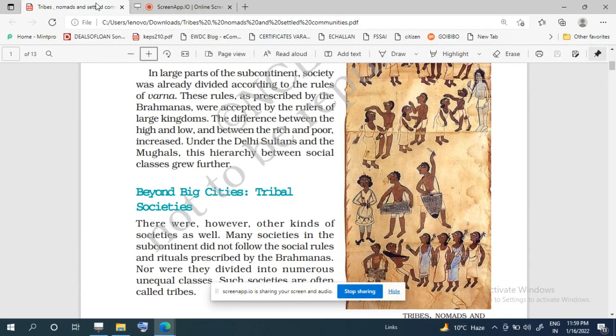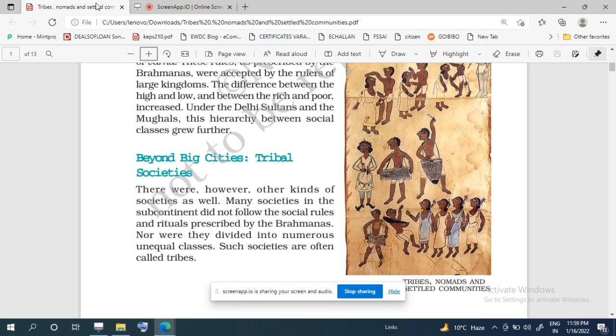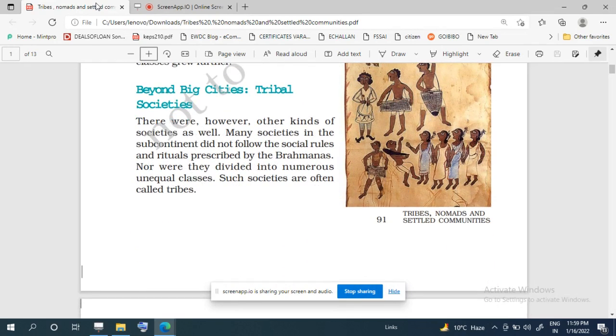They were at the highest social position, then Kshatriyas, then Vaishyas, and then Sudras. And we see that this hierarchical system of Varna was very popular, and it was becoming stronger in the subsequent kingdoms. But